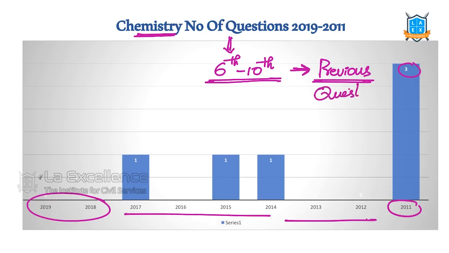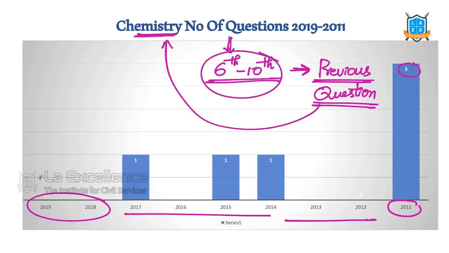We should see how they asked the questions previously, and then focus on the areas. We have certain questions listed out in the session. We will go through them. You need not worry. We will see certain questions from chemistry. So based on that, we can identify certain areas in NCERTs.